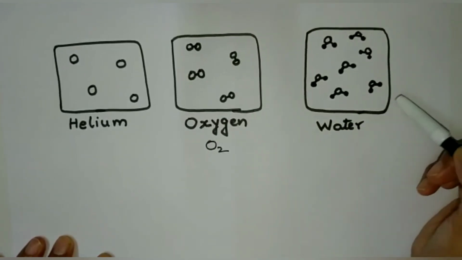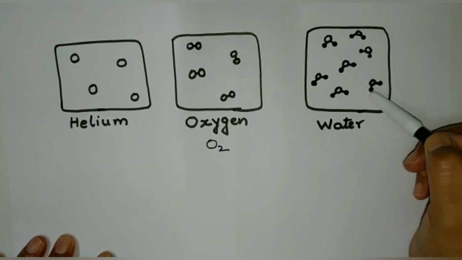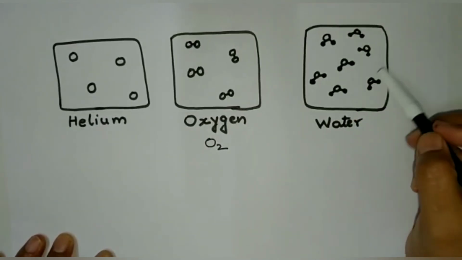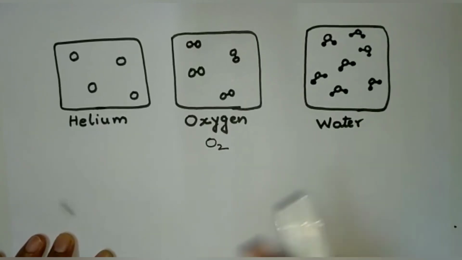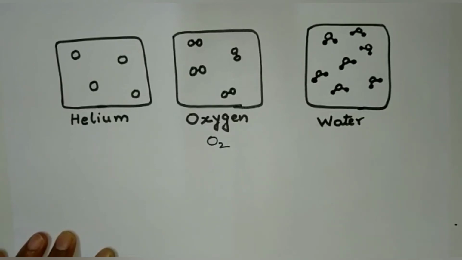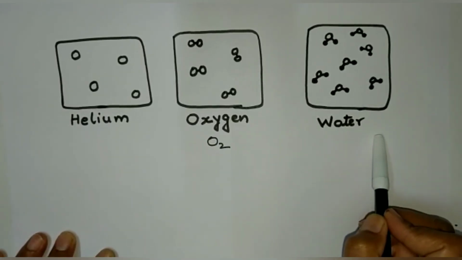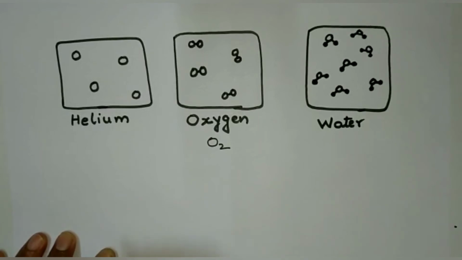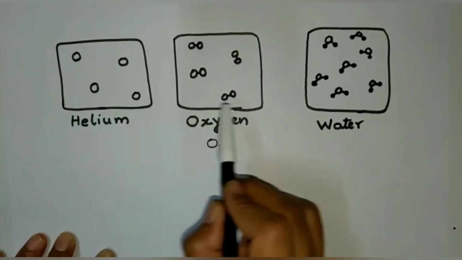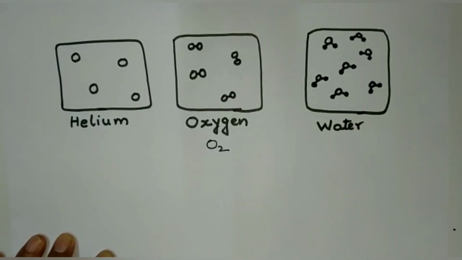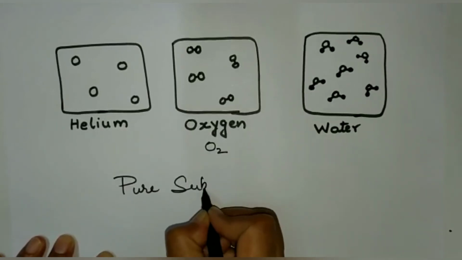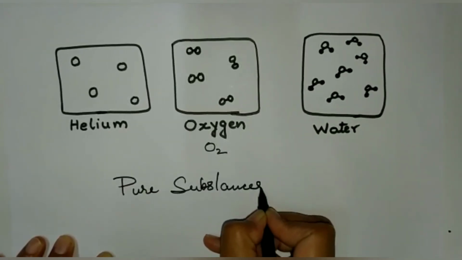Similarly, in water, one water molecule is made up of one oxygen atom bonded to two hydrogen atoms. All these water molecules which are present in this container will be identical in their shape, size or properties. So these kind of substances in which a particular substance has only one type of particles, whether they are atoms or whether they are molecules, these kind of substances are called as pure substances.